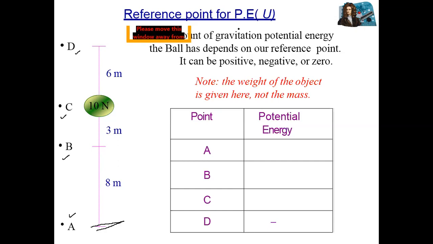At position A, actually height is equal to 0. Potential energy is equal to 0. Why?